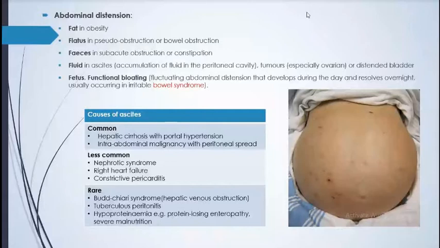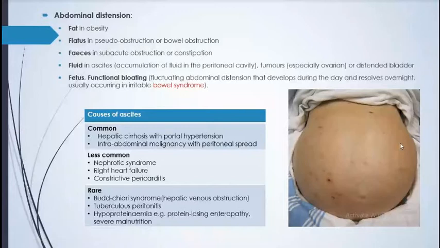This photo is of an ascitic patient. This patient could be an alcoholic, and there is ascites. One of the causes of ascites is alcohol, and an alcoholic patient has liver failure, and there is more distension of the abdomen like this. This is a shiny, distended, huge, globular abdomen, and this is ascites. Because of a fetus also, if the pregnant lady is there, her abdomen is distended because of the fetus, not because of any pathology.